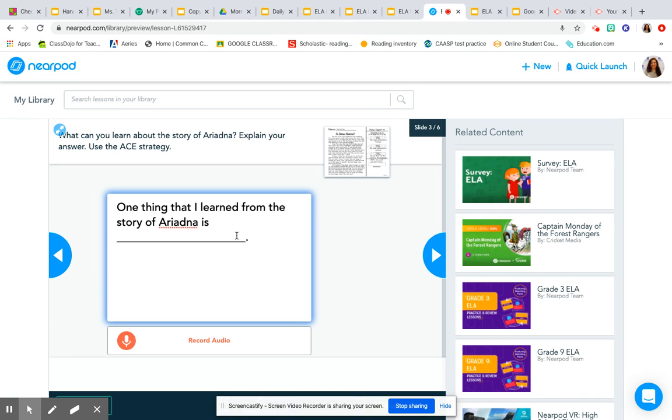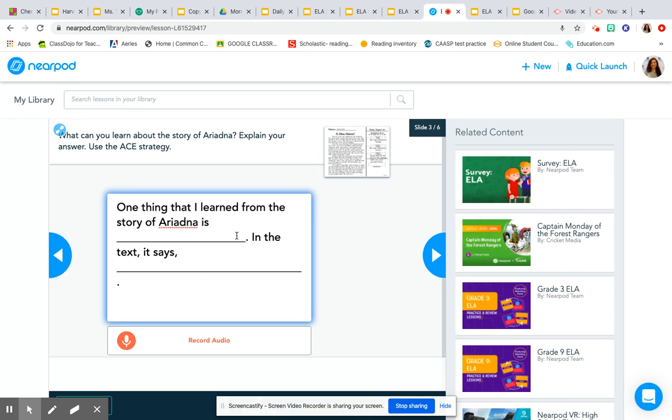Our next sentence is going to be our citing text evidence sentence. So we could say, in the text, it says, and then you're going to say something in the text, whatever in the text will support your first sentence, one thing that you learned. So maybe something about how she honors her name, her history of her name too, because she doesn't change her name for anyone. She keeps it to honor her family and her history.